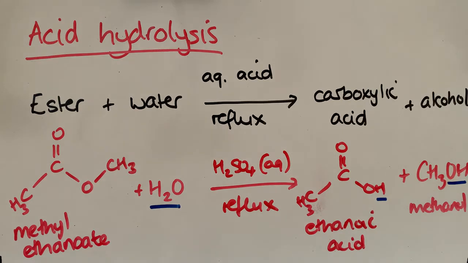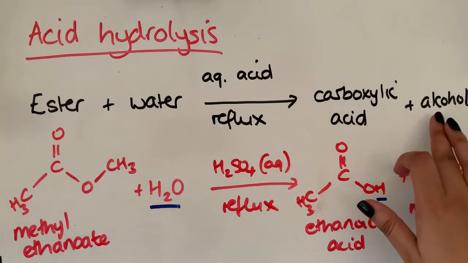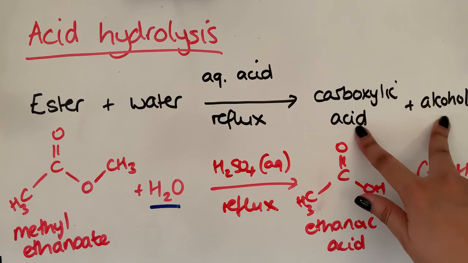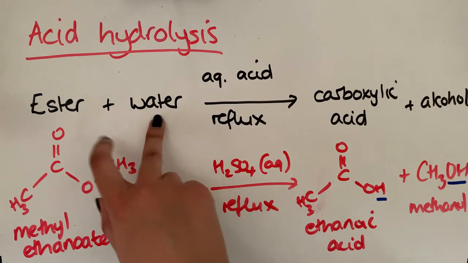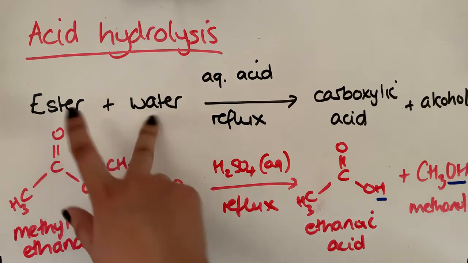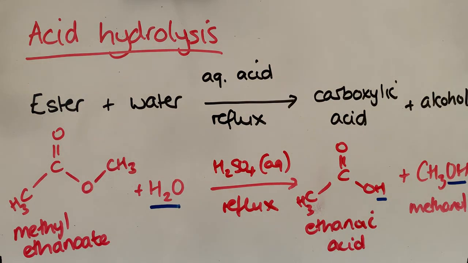So that's how we do acid hydrolysis, and hopefully you can see that this is the reverse of esterification. Okay, so if we do esterification, we're reacting together an alcohol with a carboxylic acid, and we form an ester and water. So this is technically a reversible reaction. Esterification is reversible to acid hydrolysis of the ester. Right. Let's now have a look at the same ester, but having that undergo alkaline hydrolysis.